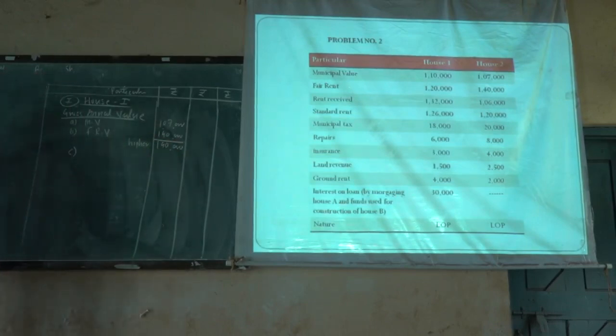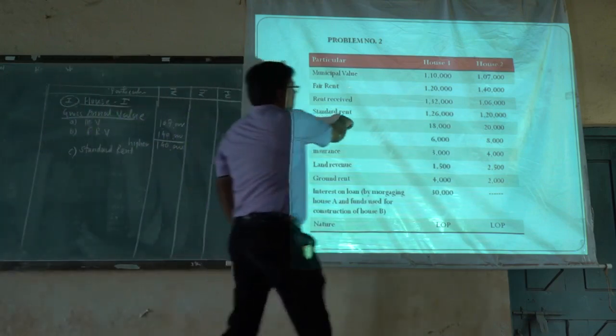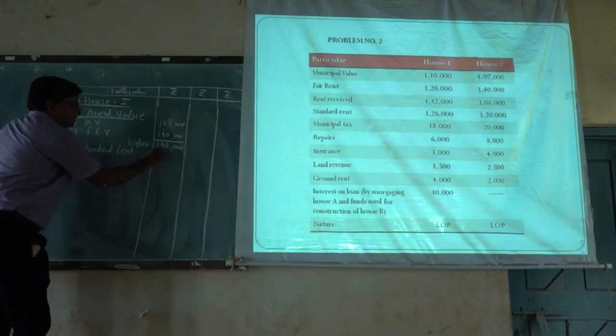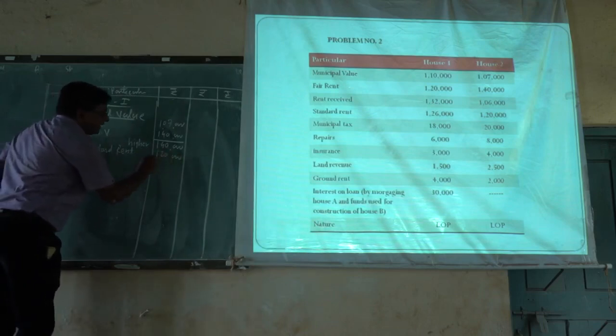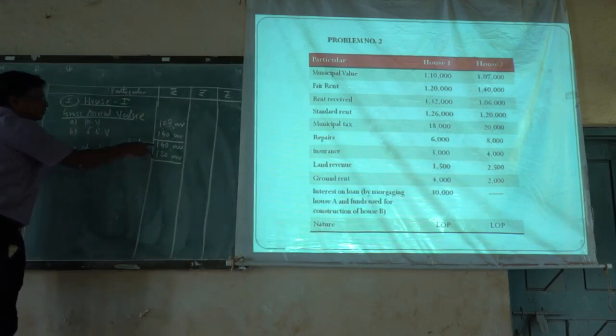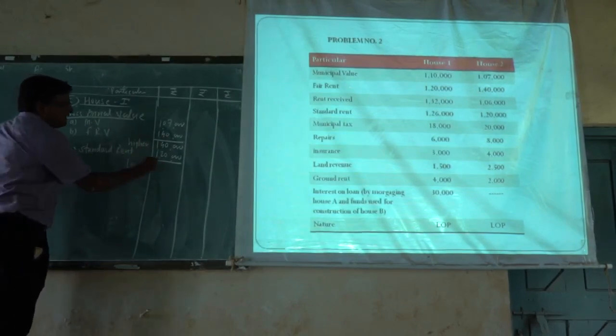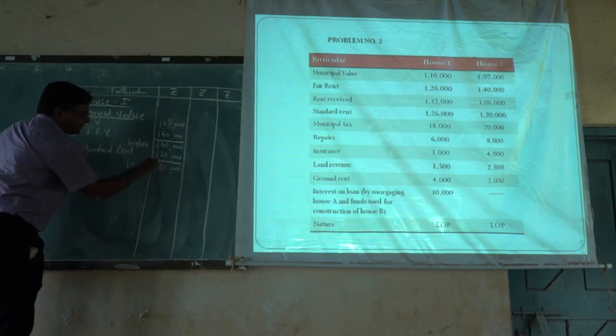Then at point C we have to take out the standard rent. For the second house, the standard rent is given as 1,20,000. Then from that higher value and the standard rent, we have to take out the lower value. From these two values, the lower value is 1,20,000.